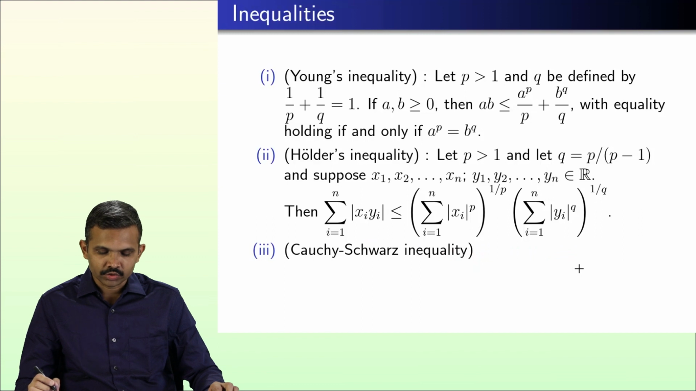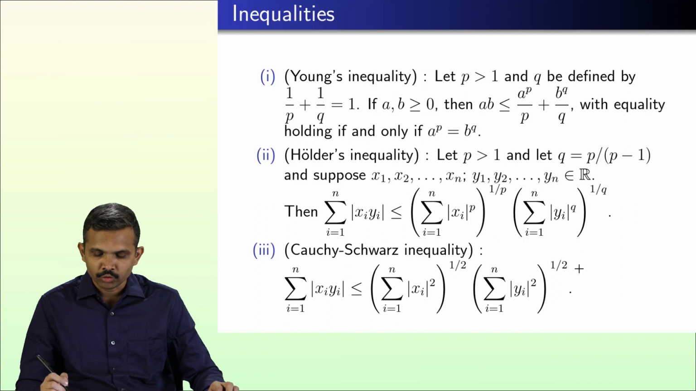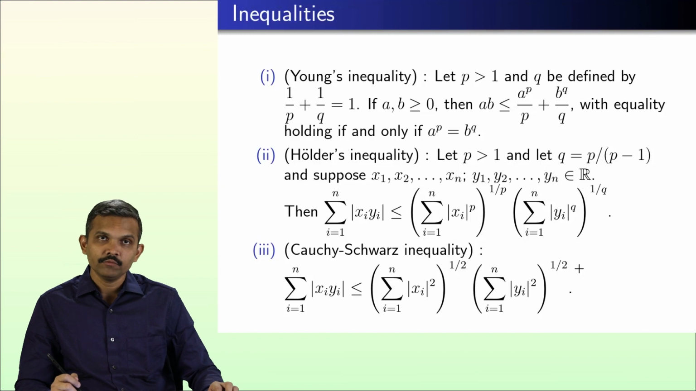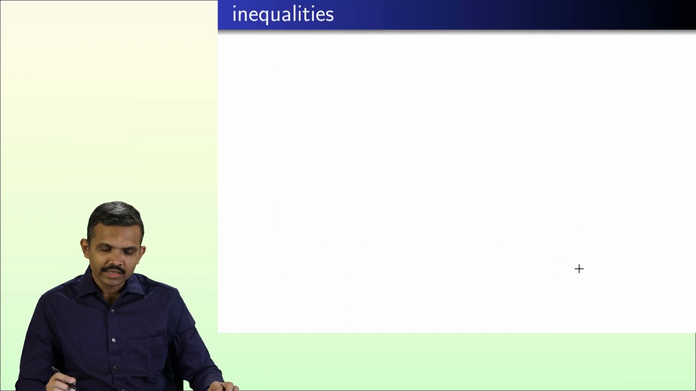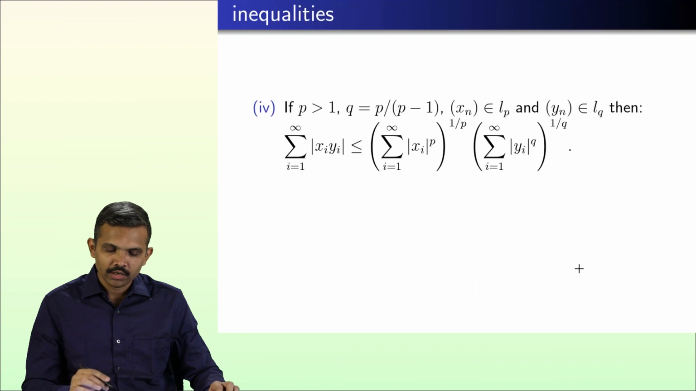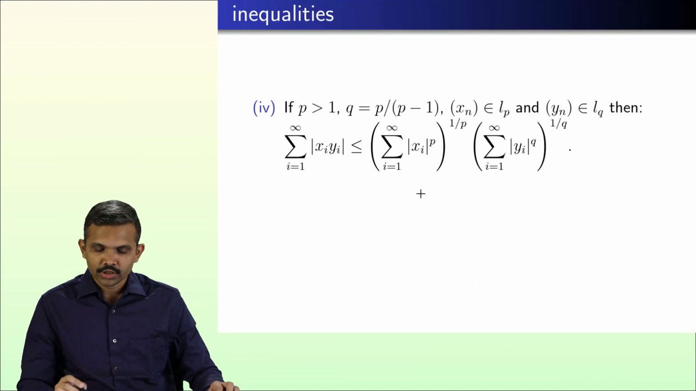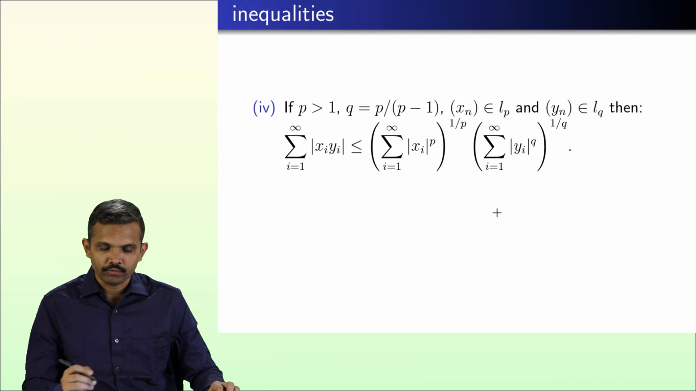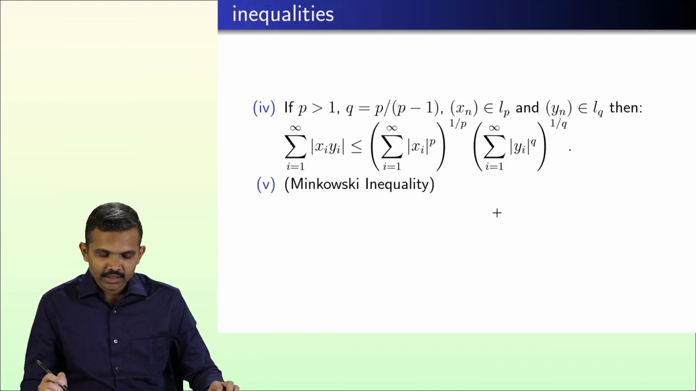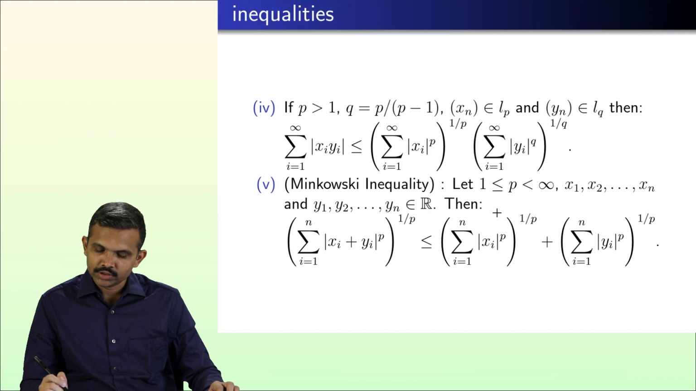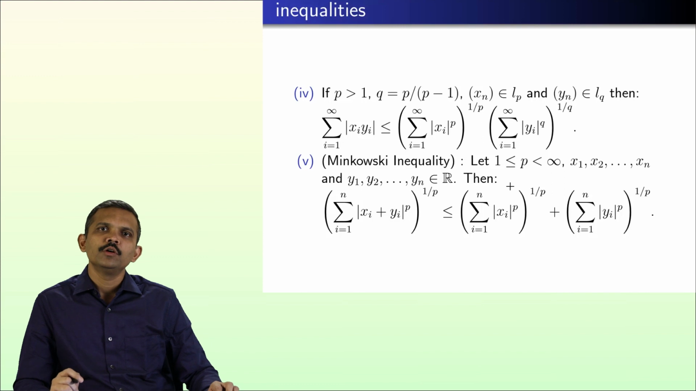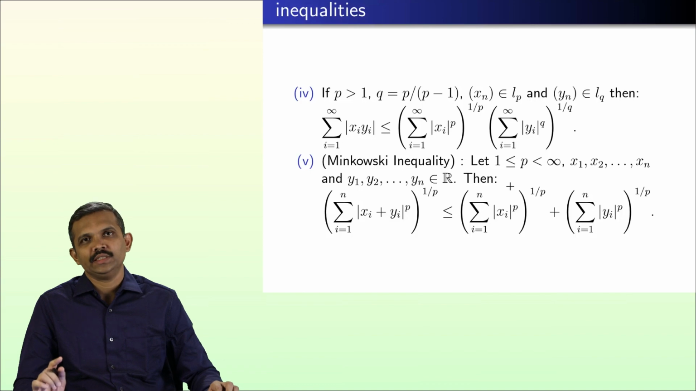Then the third is Cauchy-Schwarz, which simply comes from Holder's inequality. If I take p and q both equal to 2, then I get the Cauchy-Schwarz inequality, which we have already seen for inner product spaces. Then there are inequalities in terms of series, which are extensions of Holder's inequality, and the fifth is Minkowski's inequality, which is an extension of Cauchy-Schwarz. These are the inequalities we can use for proving that norm p is a norm on the LP spaces. Thank you.